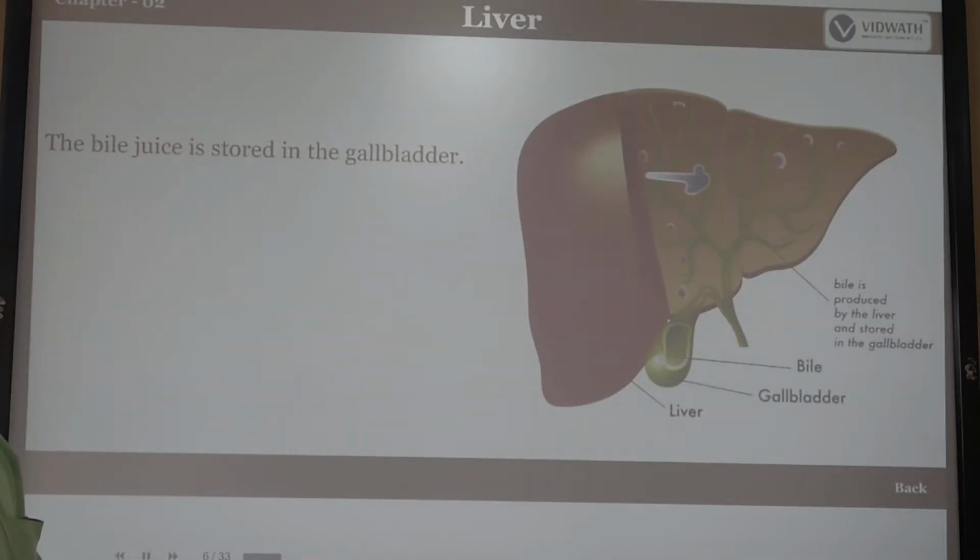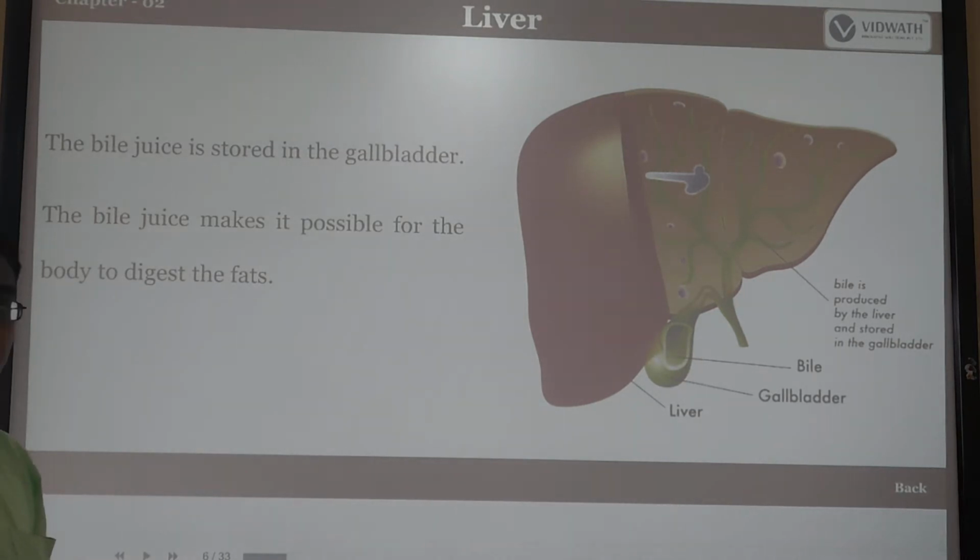The bile juice is stored in the gallbladder. Where is it stored? In the gallbladder. It also makes it possible for the body to digest fat. The main function of this bile juice is the emulsification of fats.